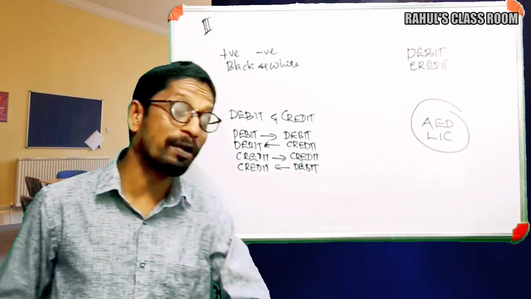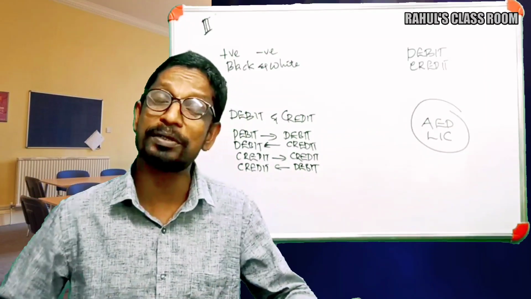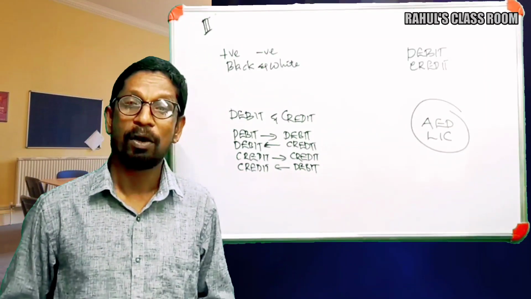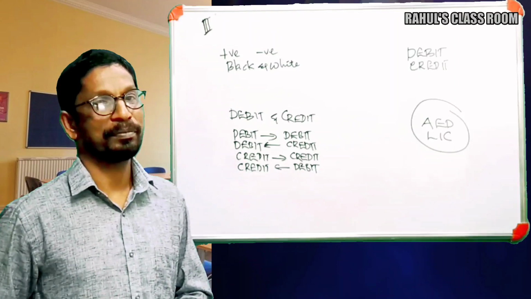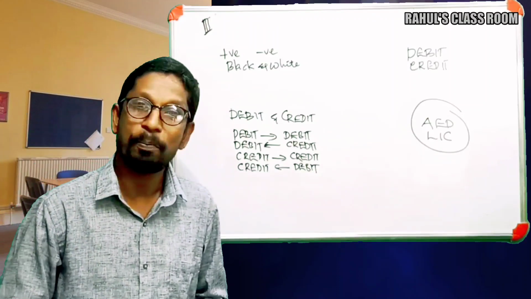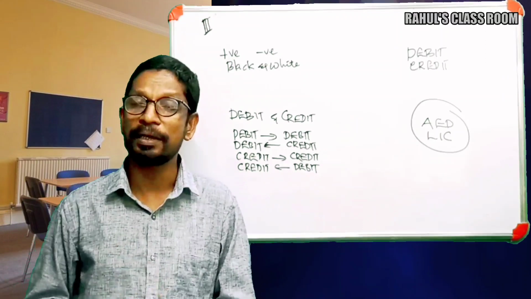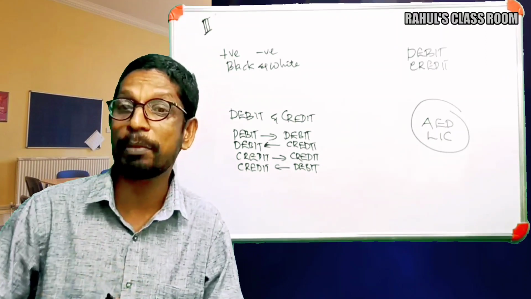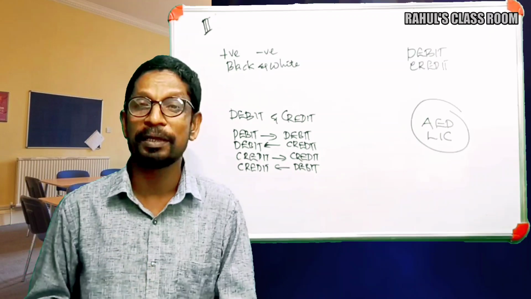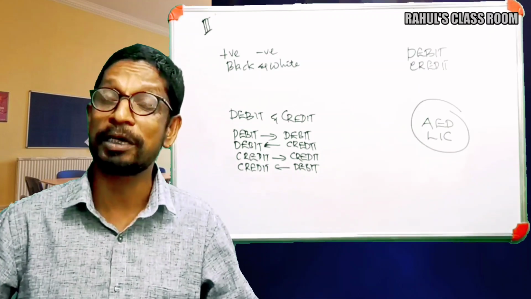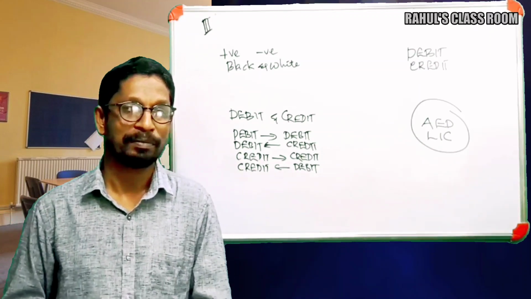So in all these contrasting items, we are following the same pattern. A positive figure can be increased by charging positive again. A white color can be increased by charging white again. A debit item can be increased by charging debit again.